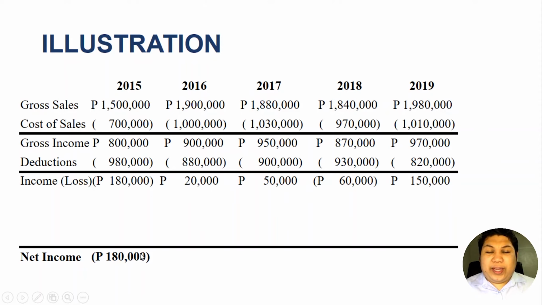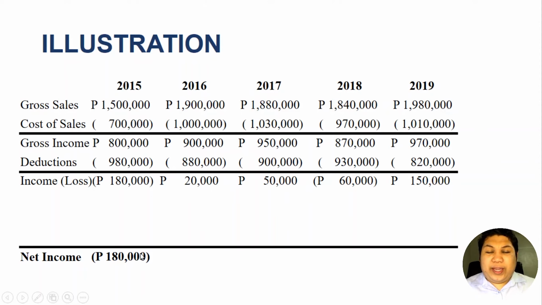However, the income in 2017 is still not enough to absorb the net operating loss in 2015. Therefore, our last resort is to carry over the excess loss in 2018 if there is an income in 2018. However, as we know, in 2018 there is again a net loss. Therefore, we can no longer carry over the net operating loss in 2015.